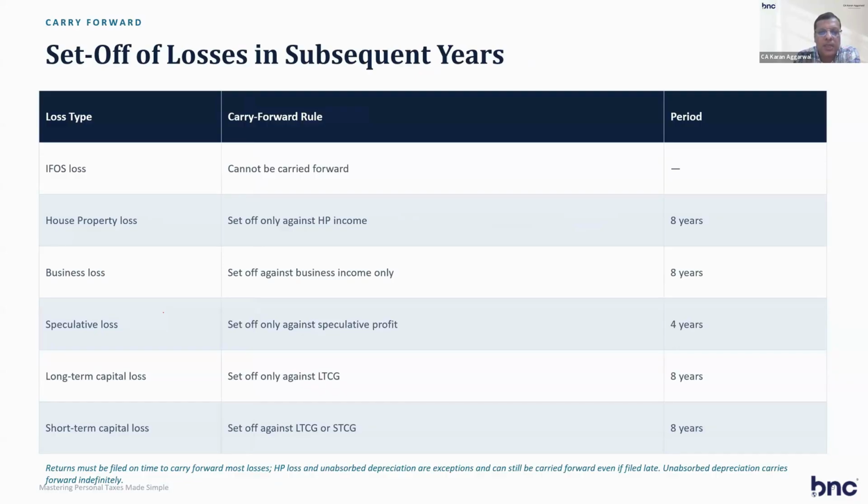So these are the losses which can be carried forward also, for 8 years: house property loss, business loss, speculative loss, long-term loss, short-term loss. Speculative loss can be carried forward only for 4 years. Other losses can be carried forward for 8 years.